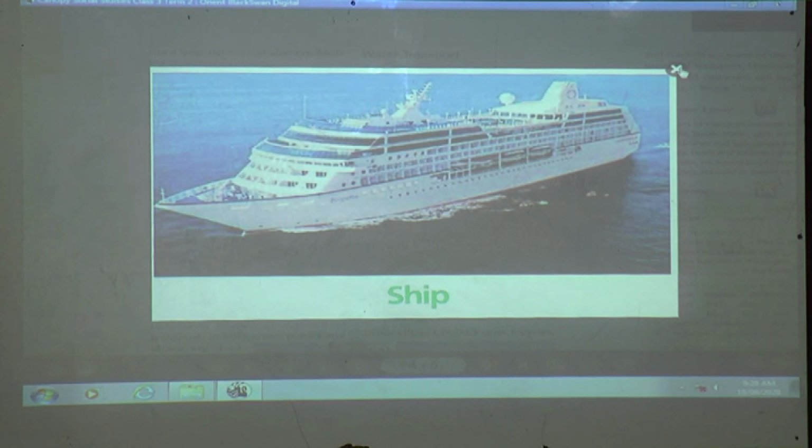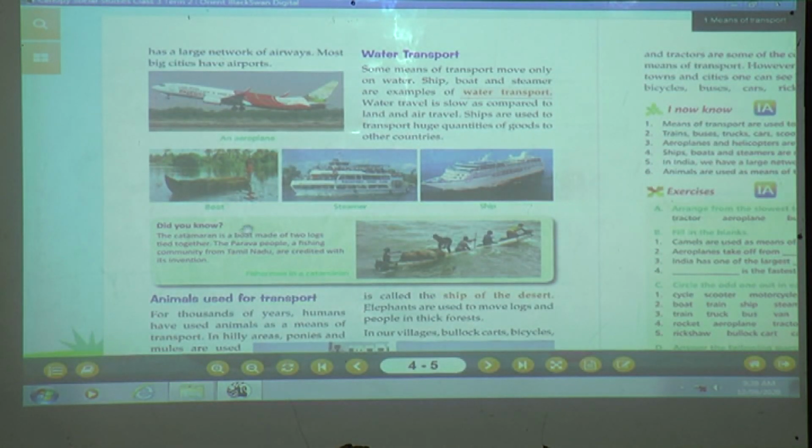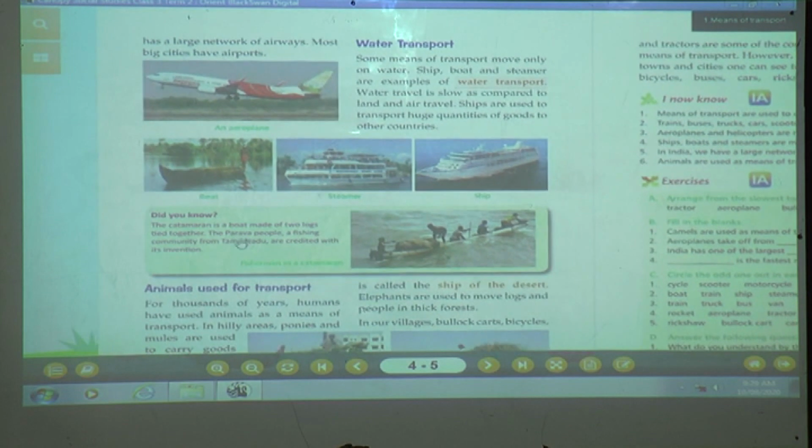Yes children. Next one. Did you know the catamaran is a boat made of 2 logs tied together? The Parvar people, a fishing community from Tamil Nadu, are credited with its invention. This is a catamaran boat. It is made up of logs which are tied together. Yes, you can find it in Tamil Nadu.